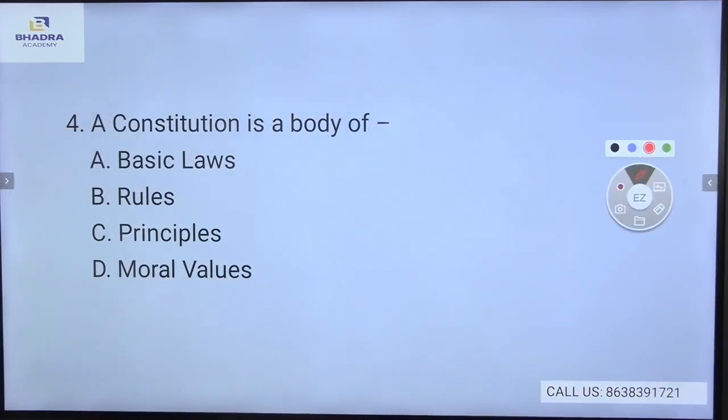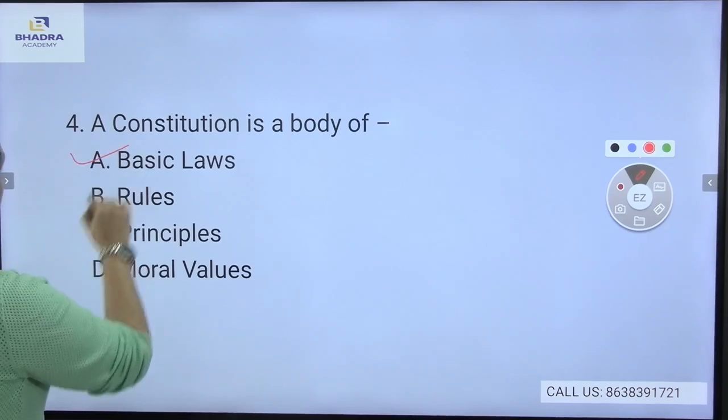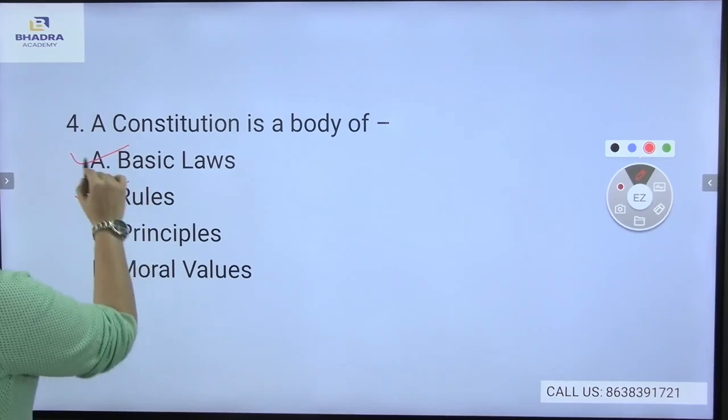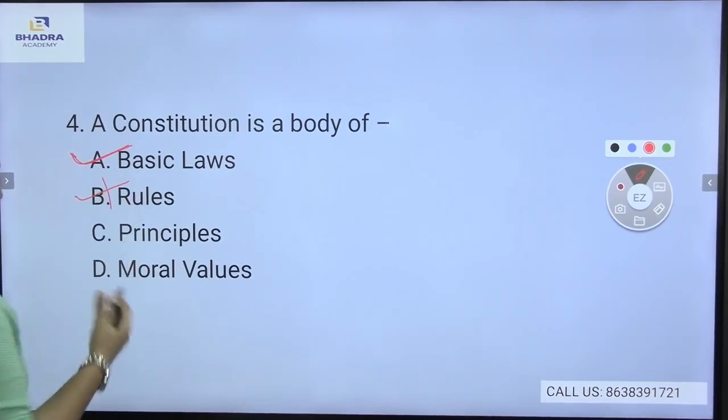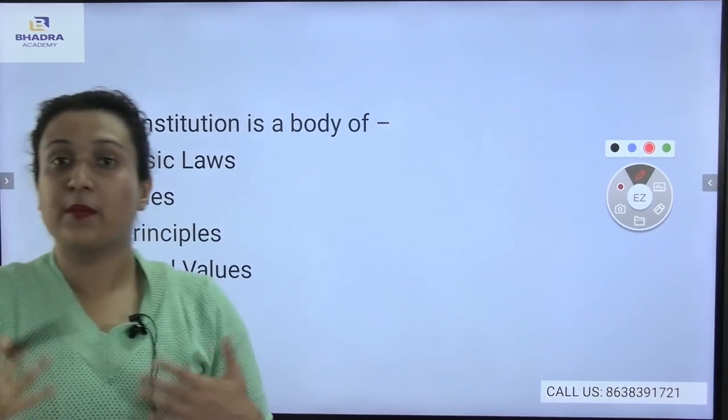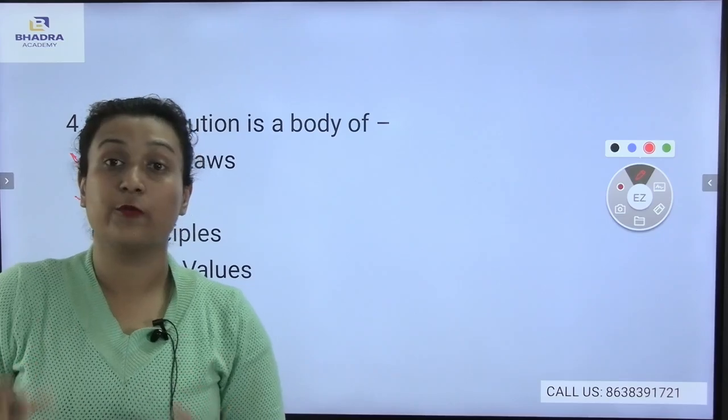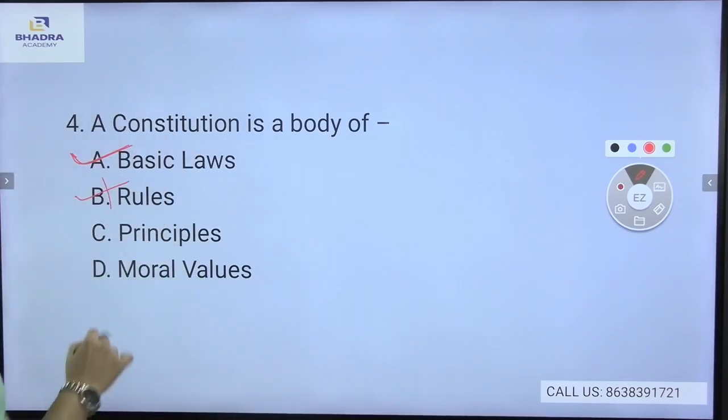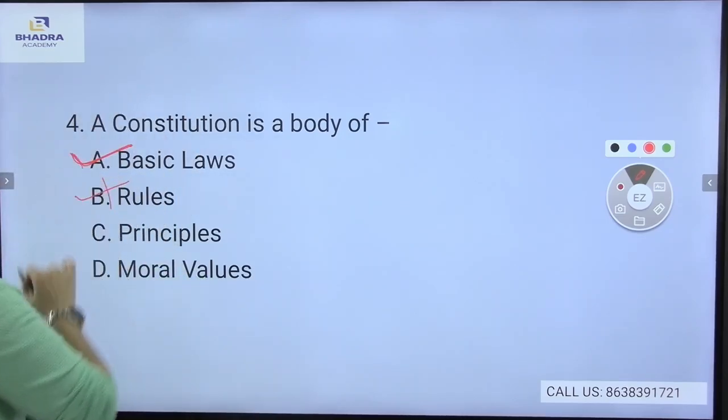A constitution is a body of basic laws, rules, principles or moral values. Now, what does a constitution actually signify? Rules, principles, values. You see, it can be basic laws, basic rules also. But here, we will be giving basic laws. Rules can be anything. It can be any kind of rules. But here, the most important term is basic laws.